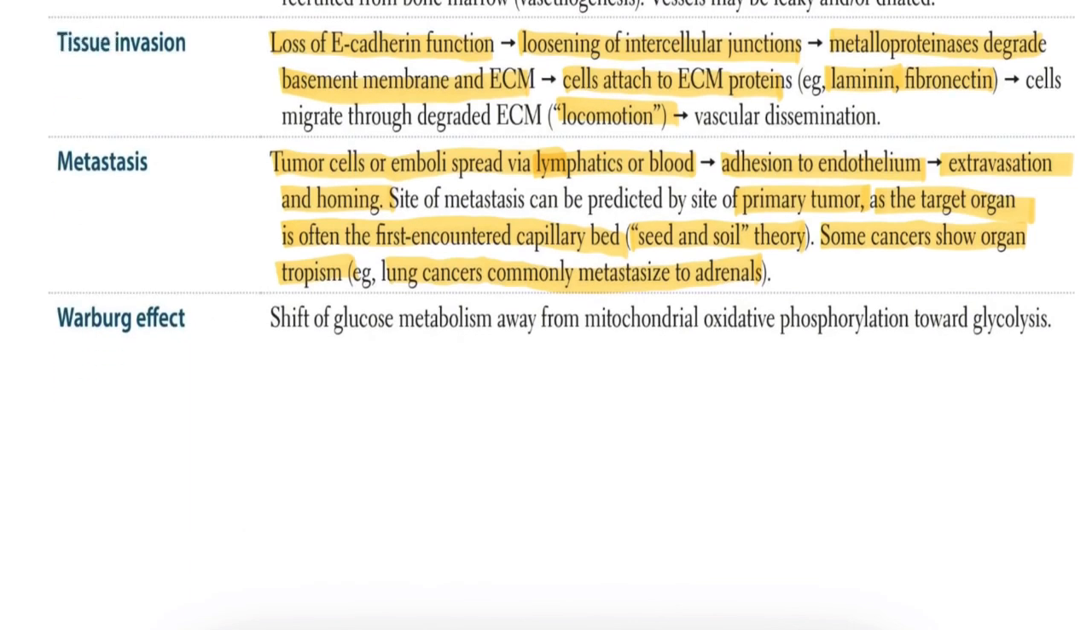the Warburg effect, the last major hallmark. The Warburg effect means tumor cells shift metabolism from oxidative phosphorylation to aerobic glycolysis even when oxygen is present. It is a shift of glucose metabolism away from mitochondrial oxidative phosphorylation towards glycolysis. Why? This helps them survive in hypoxic environments and generate building blocks for new cells.